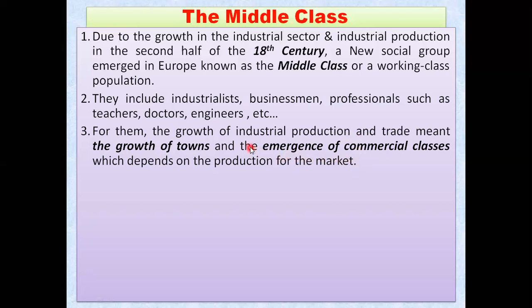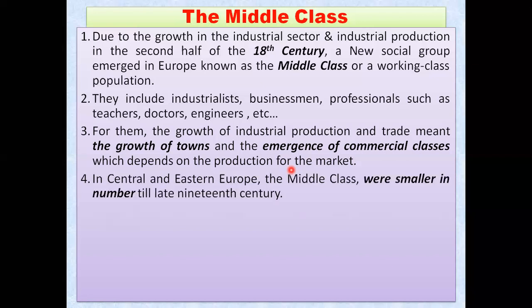They thought that if industry will grow and produce and trade will flourish, then only will there be growth of towns, and there will be an emergence of a commercial class also, meaning the people who will do commerce and trading. So more production means the growth of towns. More and better trade means growth of towns and emergence of commercial classes. That is the thinking of the middle class people.